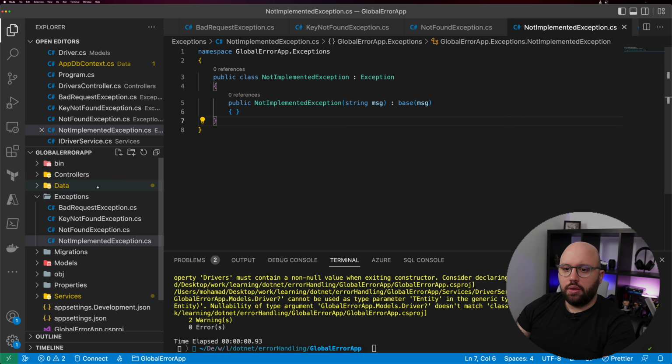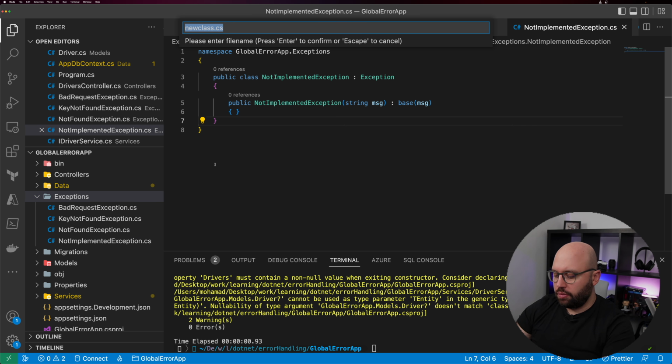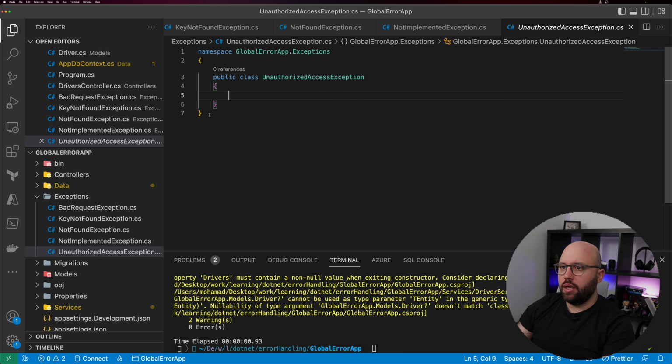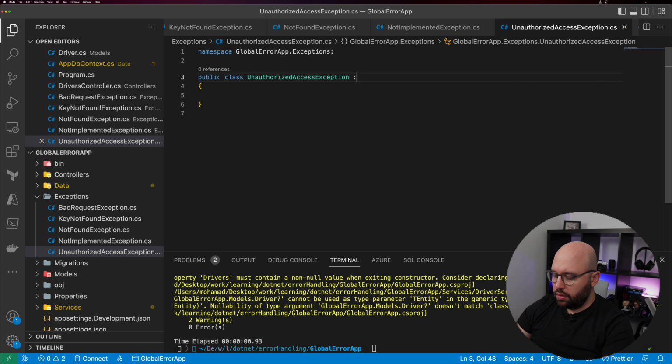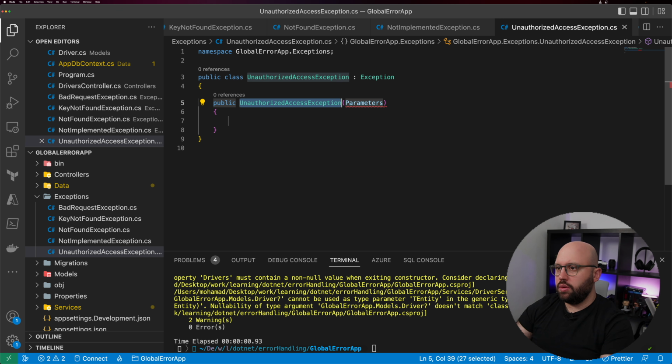And lastly, let's add unauthorized access exception. Okay, let's fix this. And here exception, and then lastly what we need to do is put string message and pass it to the base.